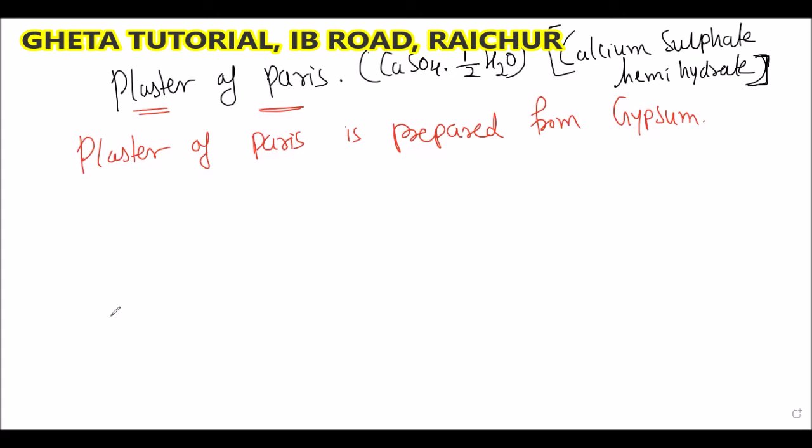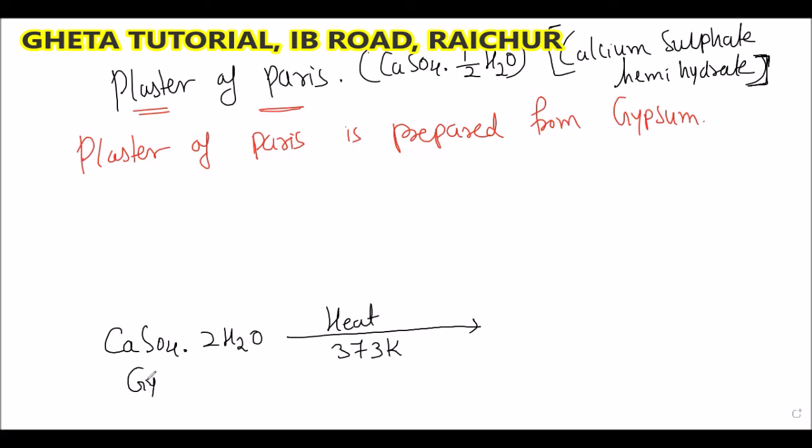Example: the gypsum formula is CaSO4 dot 2H2O. When we heat the gypsum at 373 Kelvin, it gives the plaster of Paris. What is the formula of plaster of Paris? CaSO4 dot half H2O.